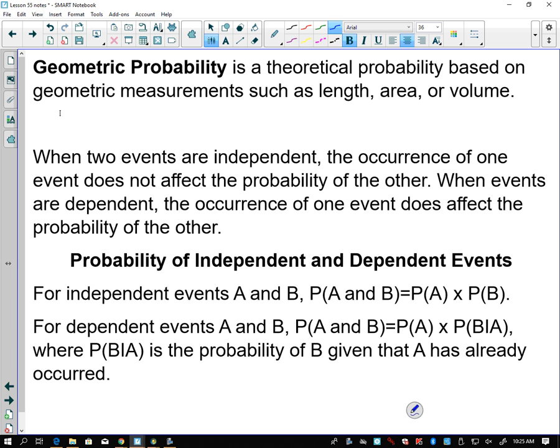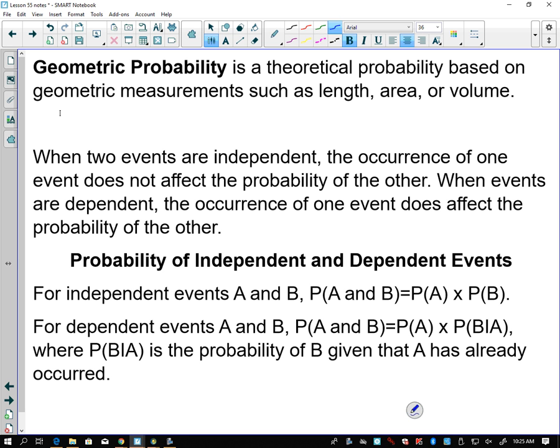For instance, how many of you have done archery with Mrs. Dabney? Okay, several of you. Let's say that I know I'm going to hit the target, but we're dealing with hitting the bullseye as a matter of probability. We would take the area of the very center of the target. That would be my desired outcome, over the area of the whole target.